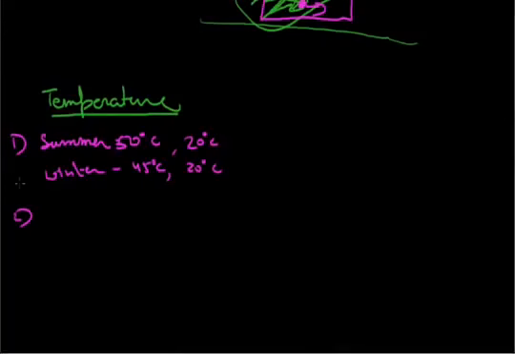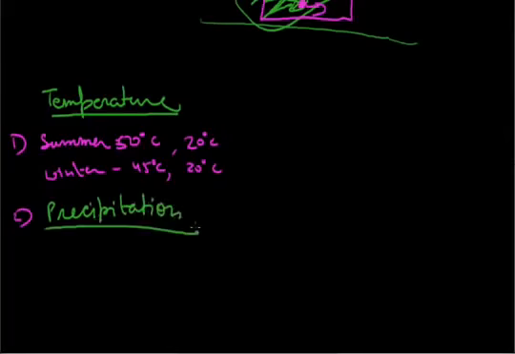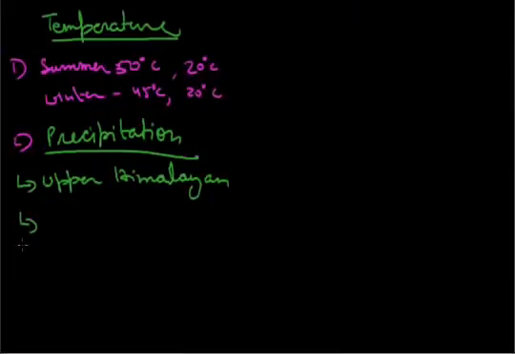Same thing we see in precipitation. In the upper Himalayan parts, it is in the form of snowfall, and it is rain over the rest of the country. The annual precipitation also varies in India.